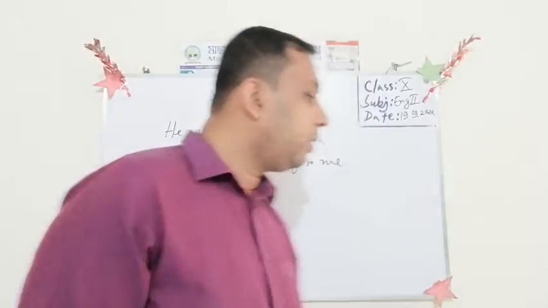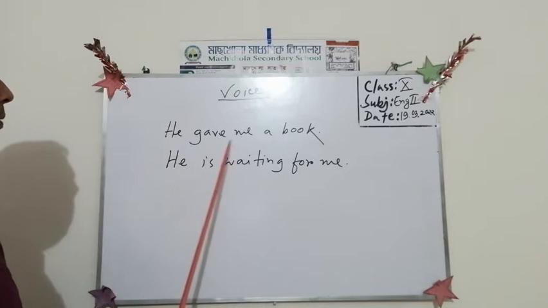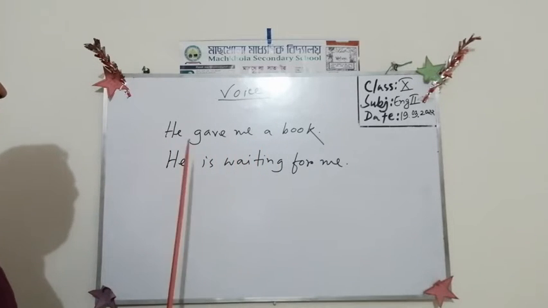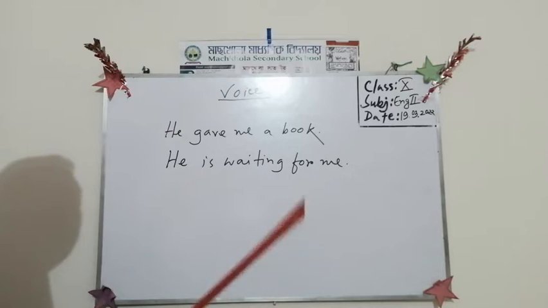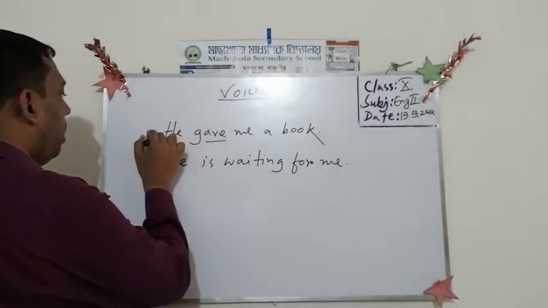Okay, my dear students, look at the examples very carefully. So he gave me a book. So here, look at the verb. The first sentence, number one, number two.